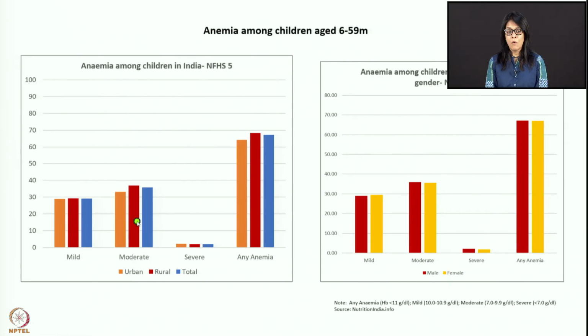Total any anemia means mild, moderate, severe. So if you calculate all three of them together, just randomly take any child who is anemic, that number is significantly high. Unfortunately, when you are diagnosed with anemia at say 9 months to 1 year of age, those babies already have poor IQ, because once you diagnose, that means anemia has already caused an impact on their brain.